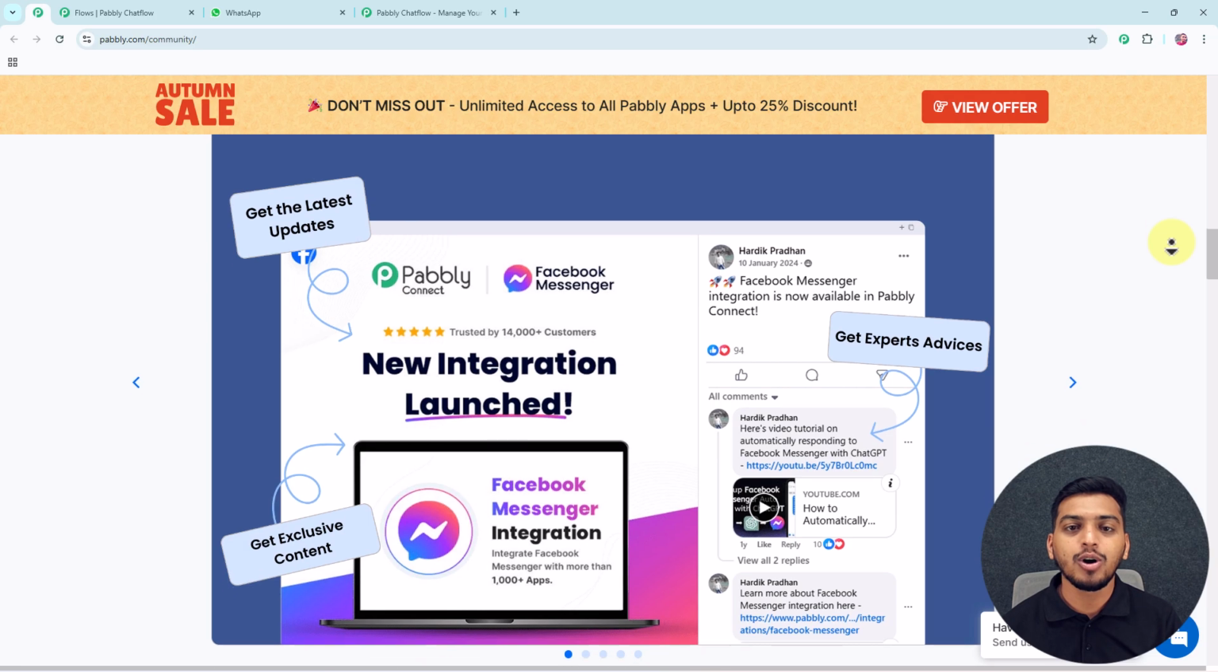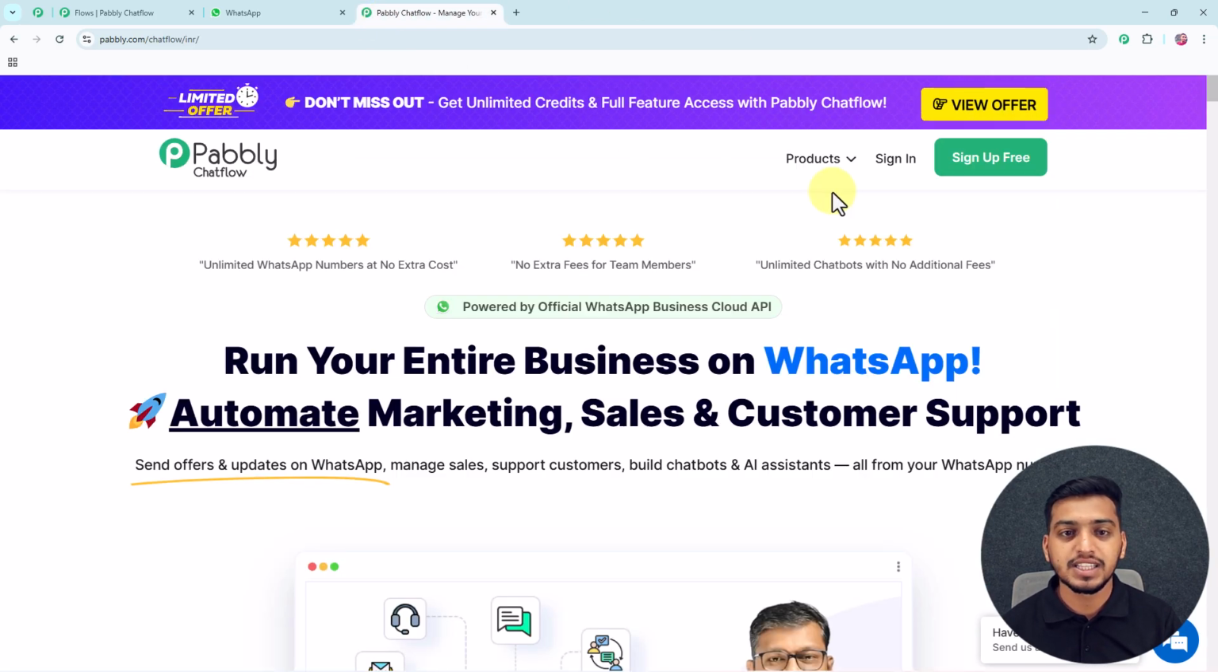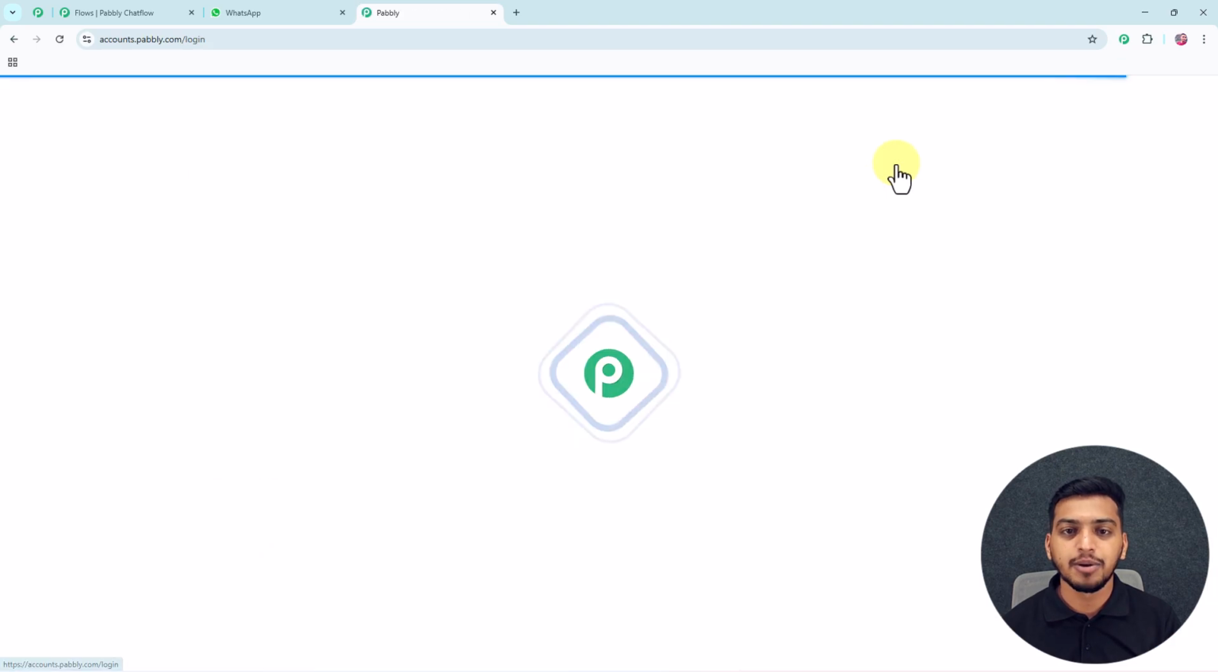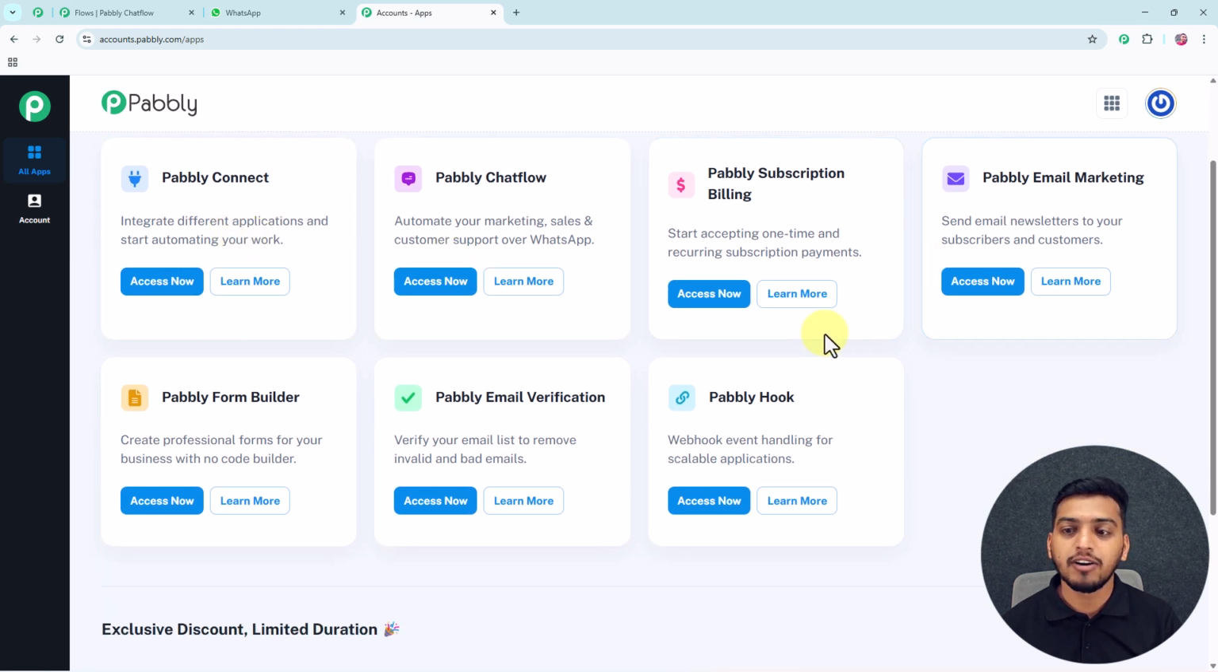And now I will go back to this Pabbly Chatflow page, and in here, as I am an existing user, I will click on this sign in button. After that, I have been directed to this all apps page of Pabbly, where Pabbly has these 7 amazing and powerful applications.